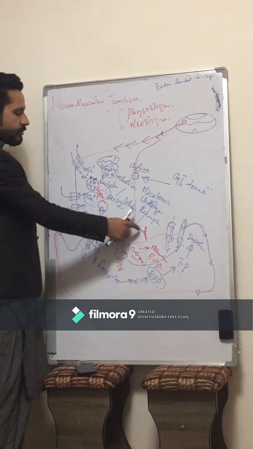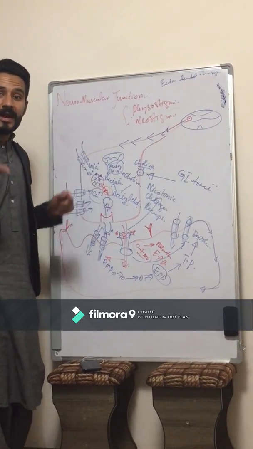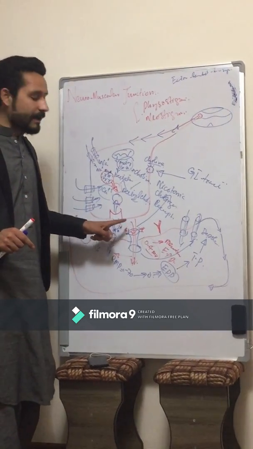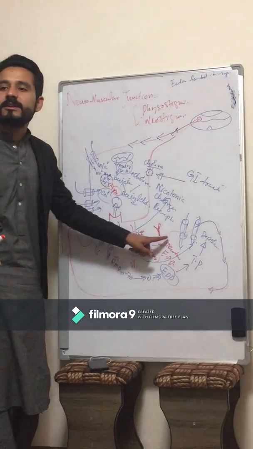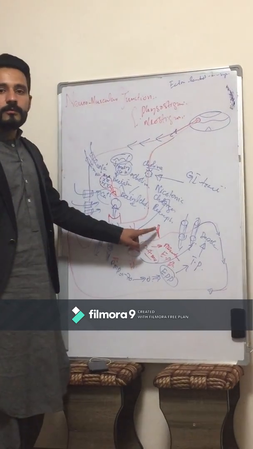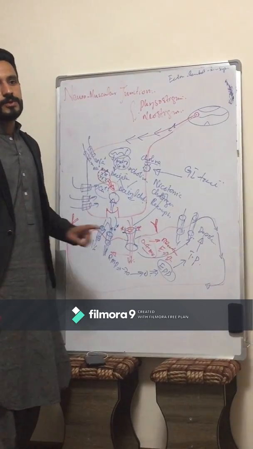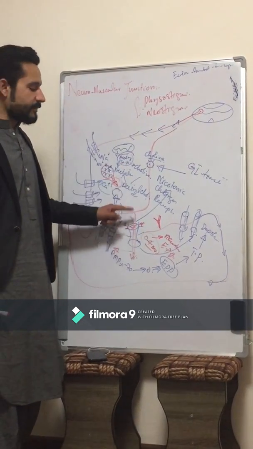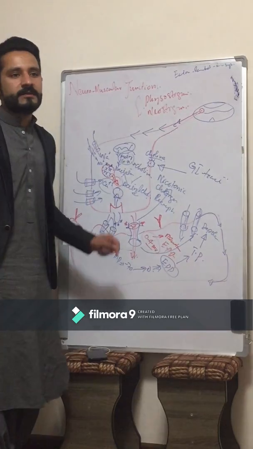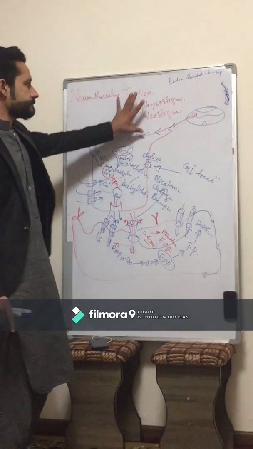Now there will be a great accumulation of neurotransmitter, and it will wait to find other available nicotinic cholinergic receptors to bind, and again there will be an action potential over the membrane of the muscles. So there will be movement.